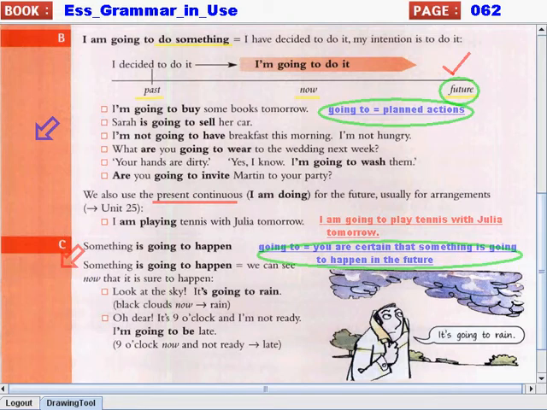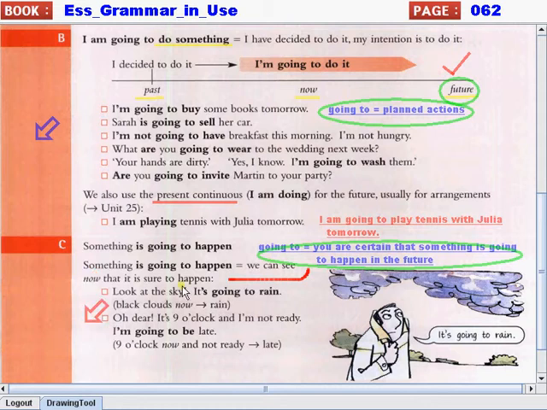So, something is going to happen is equal to we can see now that it is sure to happen. So this is the same as you are certain or you are sure that something is going to happen in the future. For example, look at the sky. It's going to rain. So, since there are black clouds, we are sure that it is going to rain.